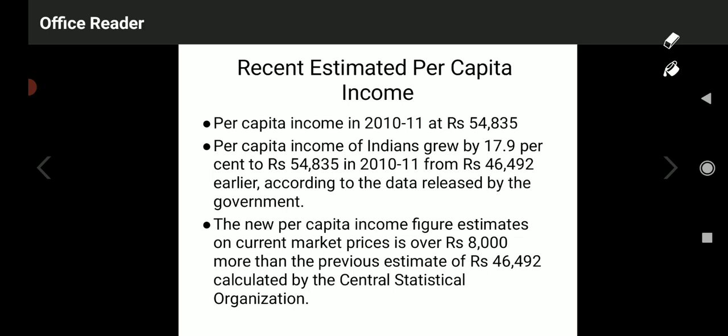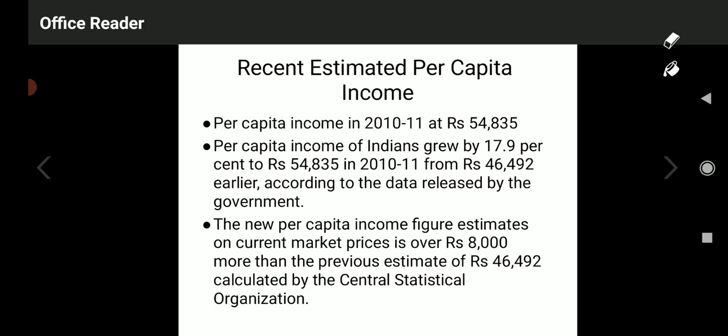Per capita income of India has grown by 17.9%. It means 54,835 in 2010-11 from 46,492 earlier. Before 2010-11, it was only 46,492 rupees per year. But in 2010-11, it has grown up to 54,835, according to the data released by the government.